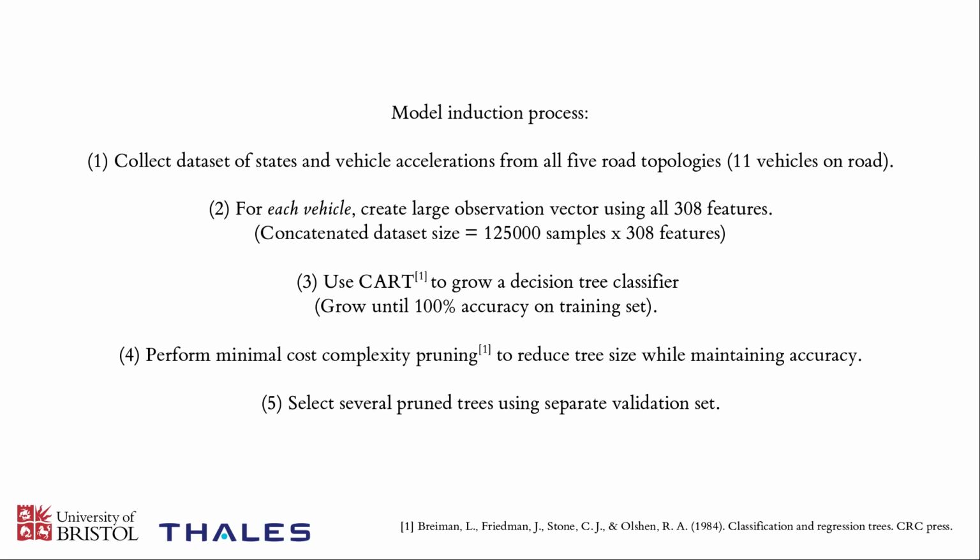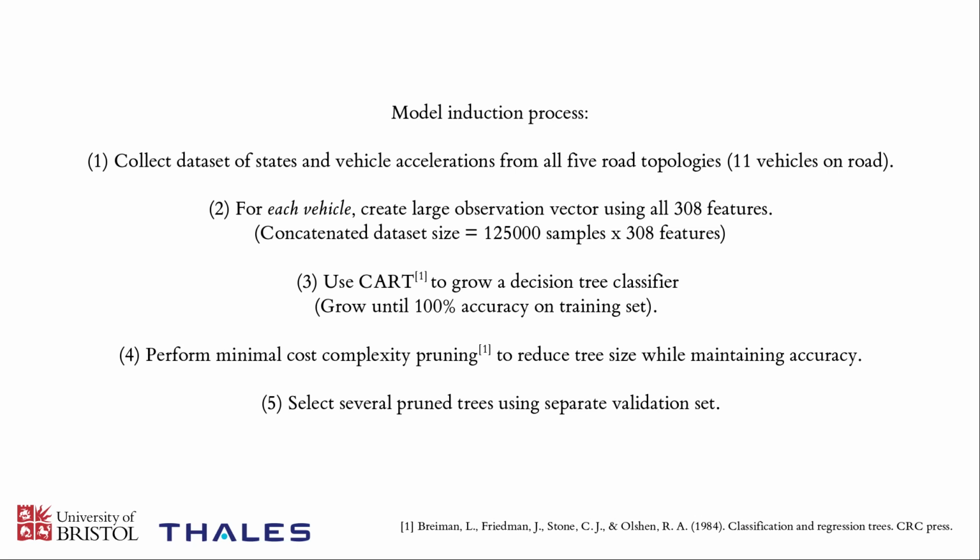So for each of these vehicles, we're able to create a vector of these 308 observation features. So it's things like how far is this vehicle away from the junction in front, or the relative speed to the vehicle in front, which we saw as an example before. And by concatenating all the observations from all the different vehicles, so we treat them all equally, we get this large data set of over 100,000 samples, with each sample having 308 features, so it's a large feature vector.